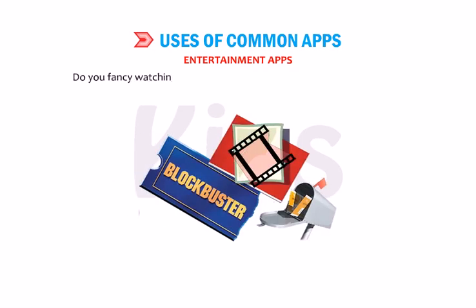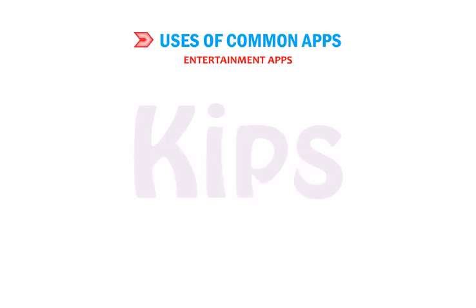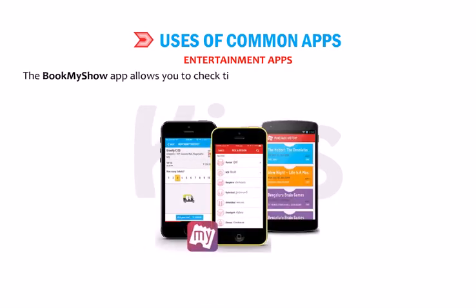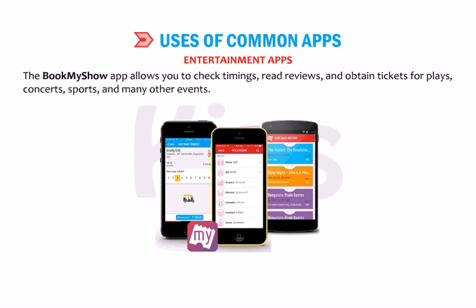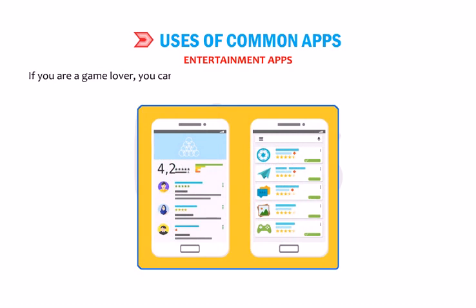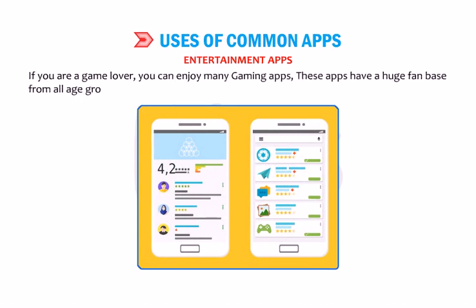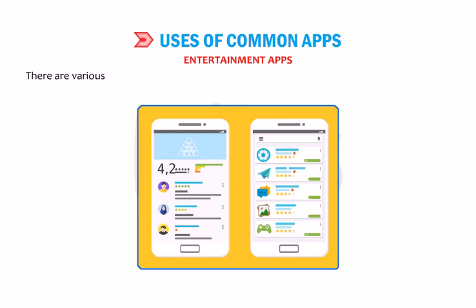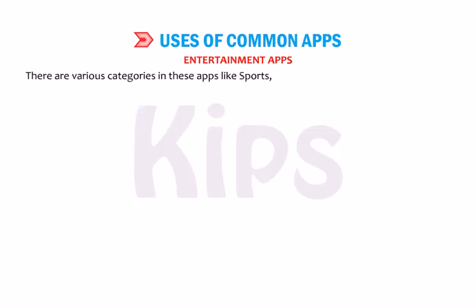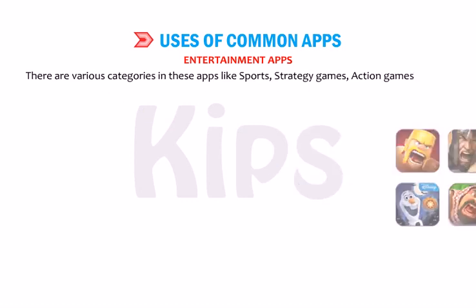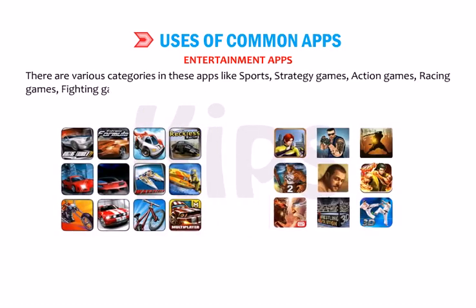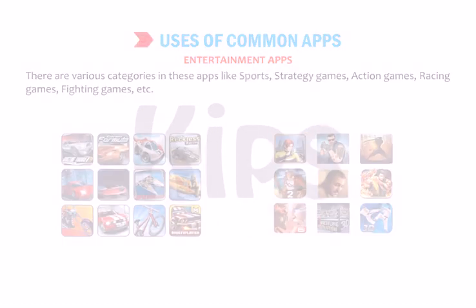Do you fancy watching the latest blockbuster at your favorite multiplex? The Book My Show app allows you to check timings, read reviews, and obtain tickets for plays, concerts, sports, and many other events. If you are a game lover, you can enjoy many gaming apps. These apps have a huge fan base from all age groups. There are various categories in these apps like sports, strategy games, action games, racing games, fighting games, etc.